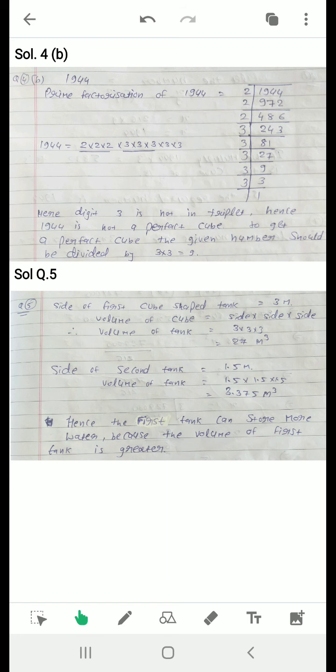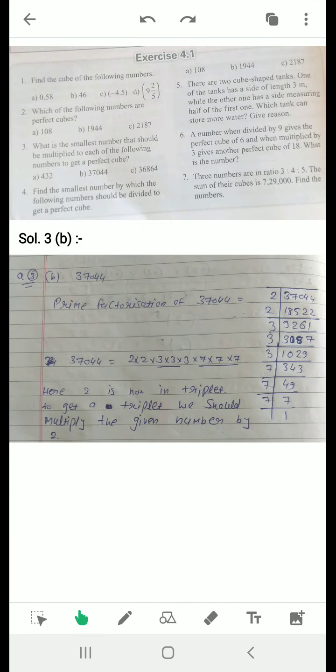Okay. Then read question number 5. There are 2 cube shaped tanks. One of the tanks has a side of length 3 meter and the other tank has a side measuring half of the first one. Which tank can store more water? Give reason. So there are 2 cube shaped tanks.